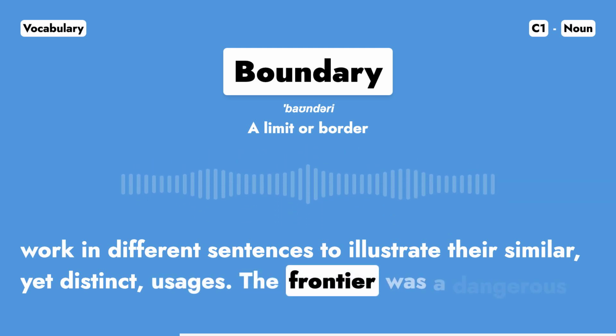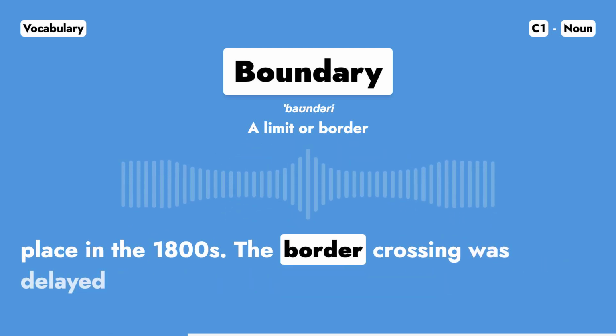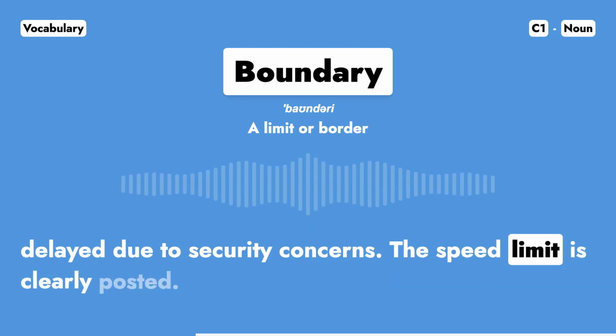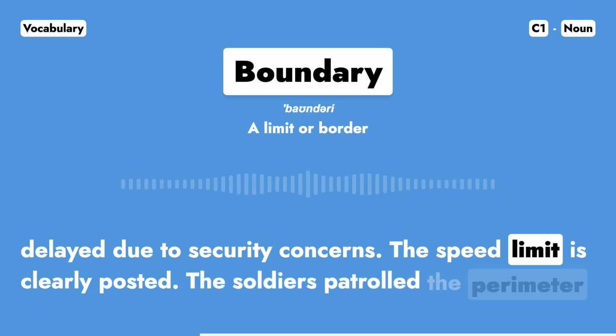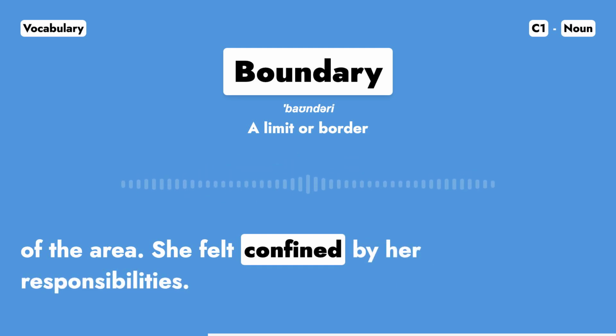The frontier was a dangerous place in the 1800s. The border crossing was delayed due to security concerns. The speed limit is clearly posted. The soldiers patrolled the perimeter of the area. She felt confined by her responsibilities.